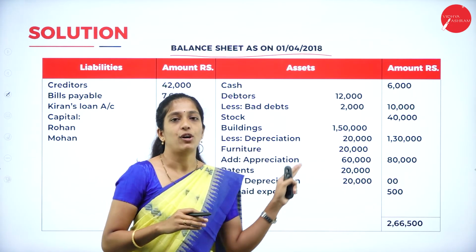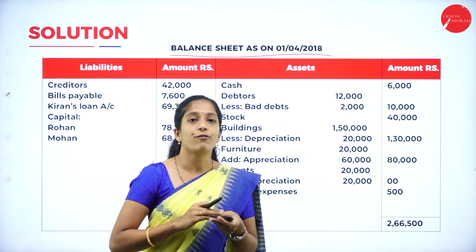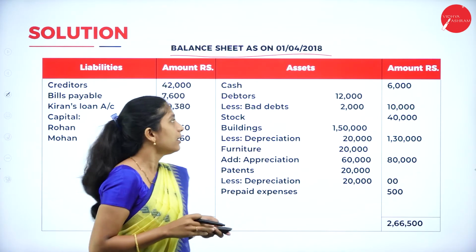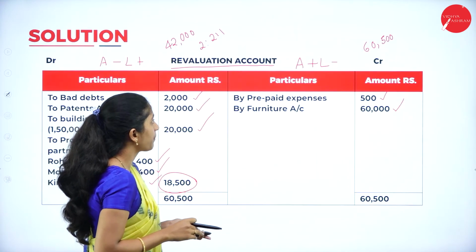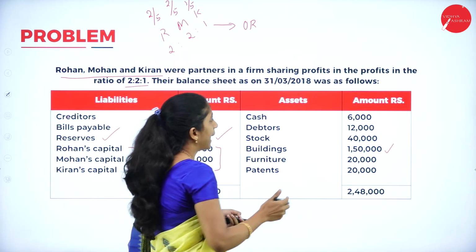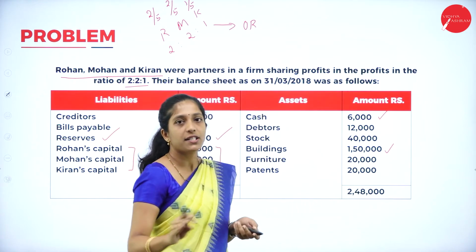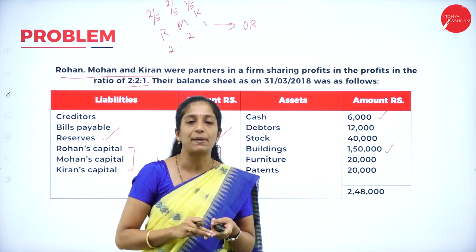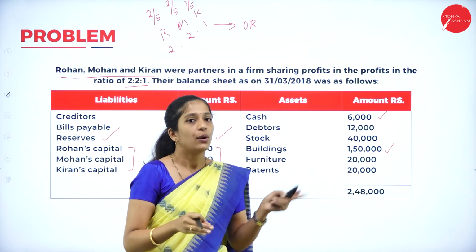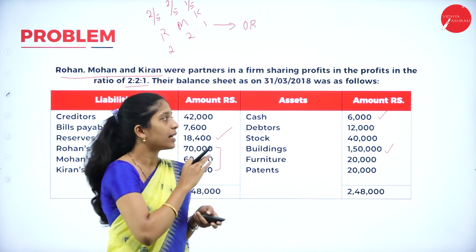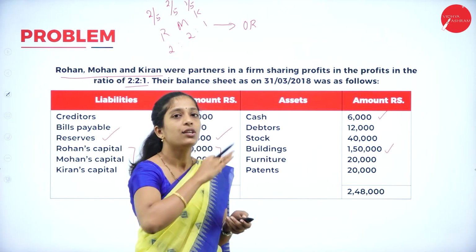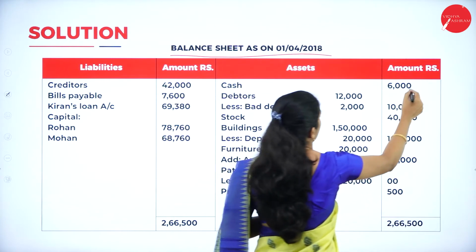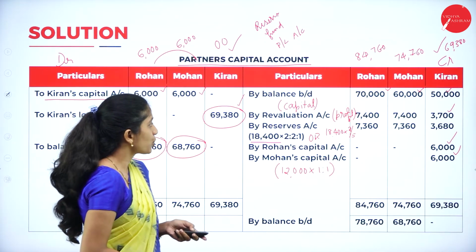We are having liabilities, amount, assets and amount. Now where do we get the information to record this balance sheet? We have to refer to our old balance sheet. Okay. Now go through the first item in the old balance sheet. Yes, we are having cash 6,000. But there is no adjustment on cash. Whereas in admission, the new partner brings capital as well as goodwill, so we have to add that. Whereas in retirement, there is no adjustment. So the value of the cash remains the same, 6,000. So we'll record the same in our balance sheet, that is cash 6,000.